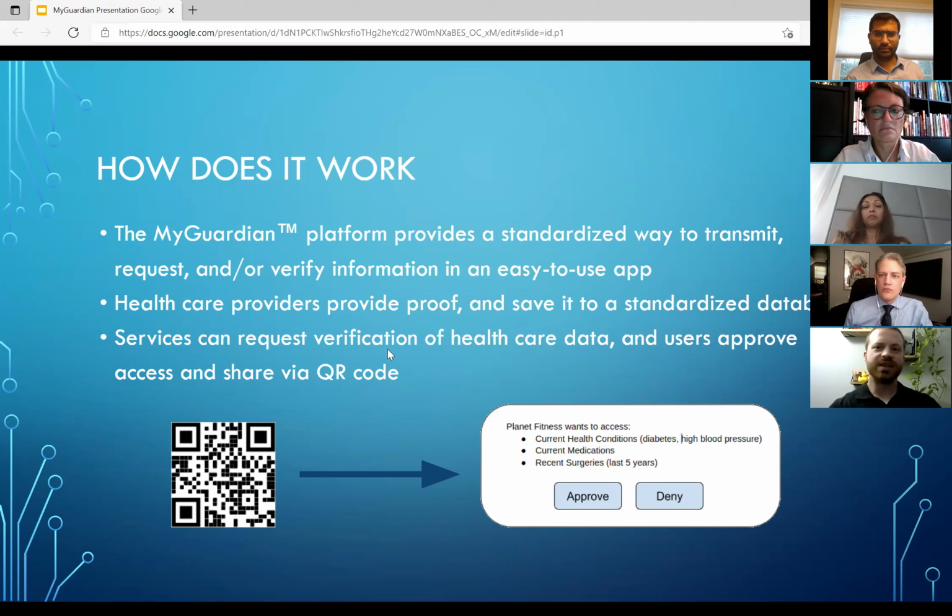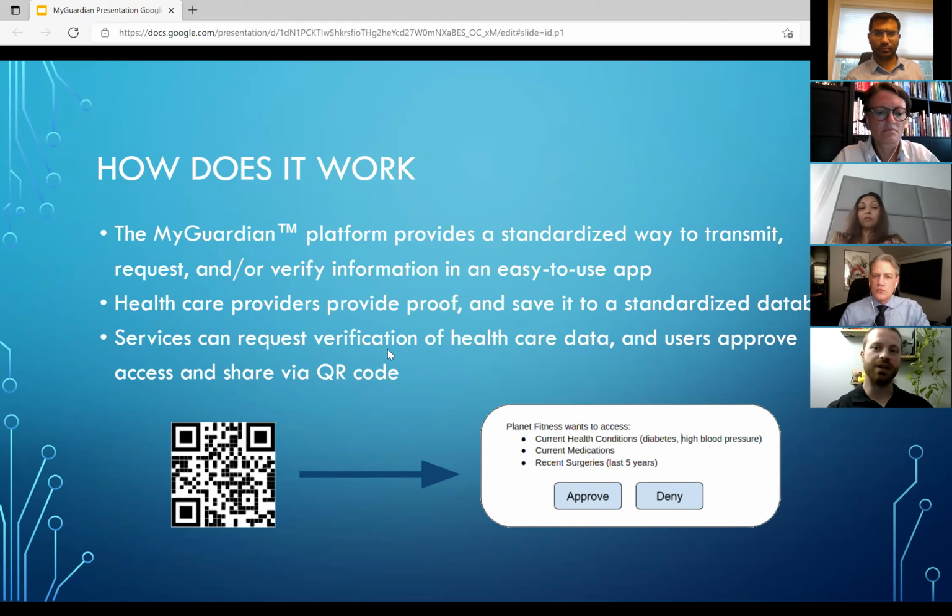Hello. So what is MyGuardian? MyGuardian is a set of apps and web services that allow people to share health information with various service providers that may need it. Pharmacies, fitness centers, or airlines, to just name a few. The system shares it in a way that's cryptographically secure, meaning that it can't be forged and is therefore a reliable source of medical information for these providers. The system works in two stages.